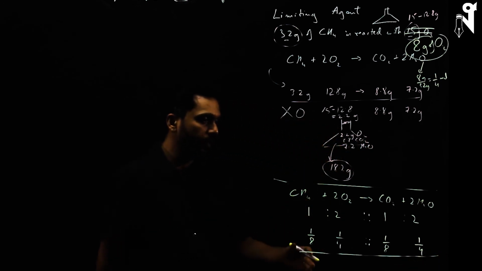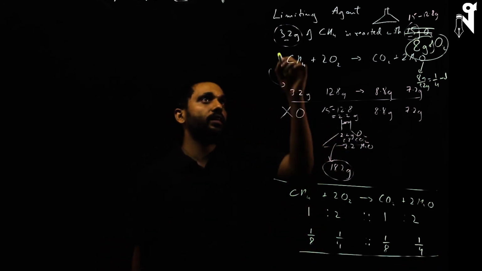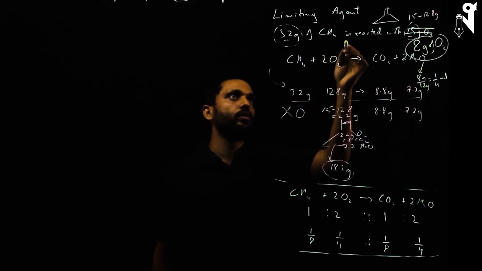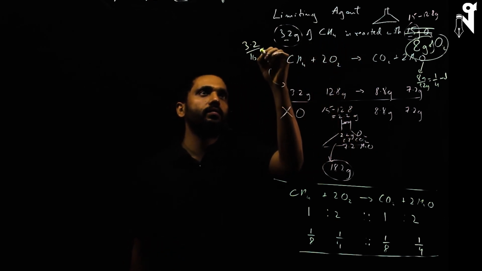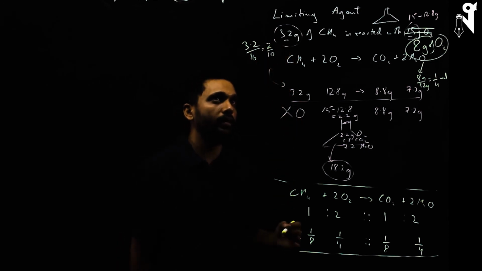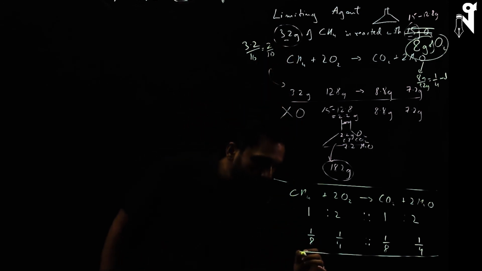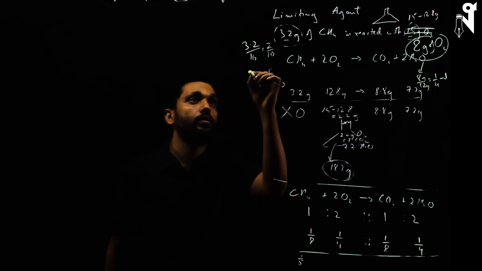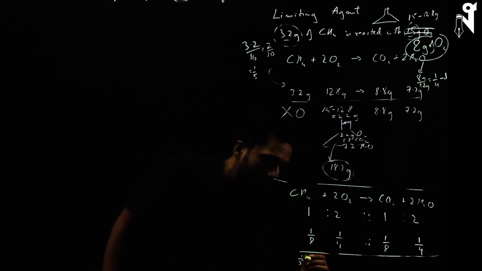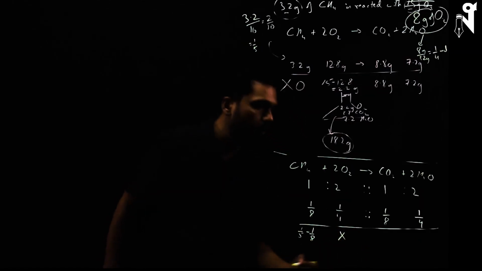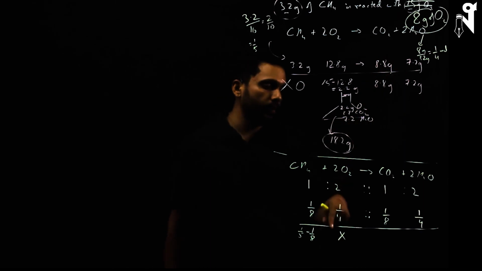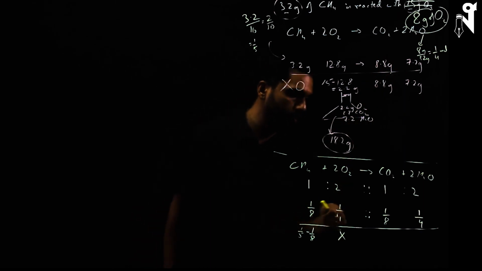If you see what will be left in the vessel, initially you had 3.2 grams of methane, which was 3.2 divided by 16, which is 2 by 10 moles. So the moles of methane left is 1 by 5 minus 1 by 8. Nothing of oxygen is left; all the 1 by 4 moles are consumed.